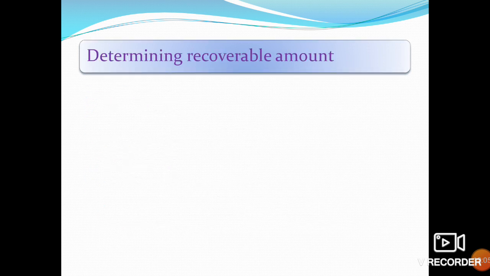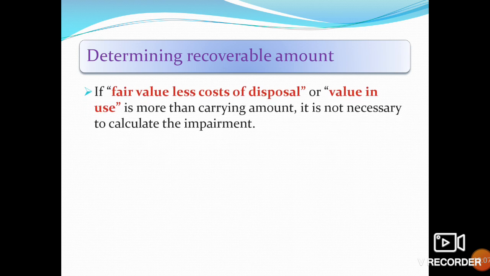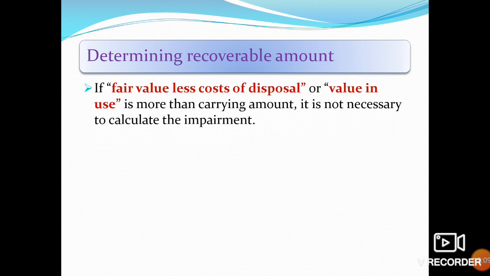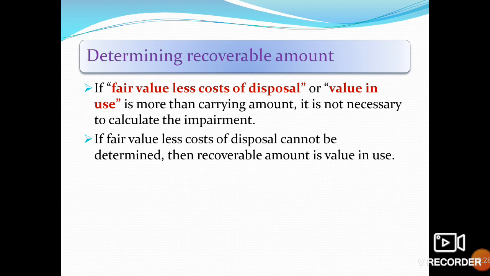Determining recoverable amount: if fair value less cost of disposal or value in use is more than the carrying amount, it is not necessary to calculate the impairment. We will not calculate the impairment if either is higher than the carrying value. If fair value less cost of disposal cannot be determined, then the recoverable amount is the value in use. We discussed this before.